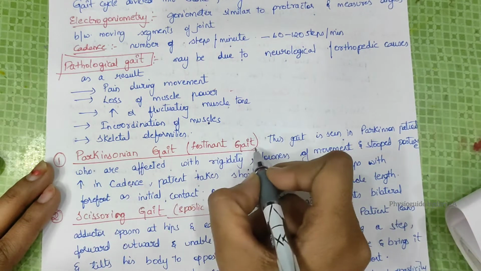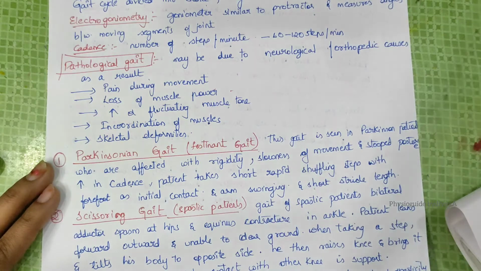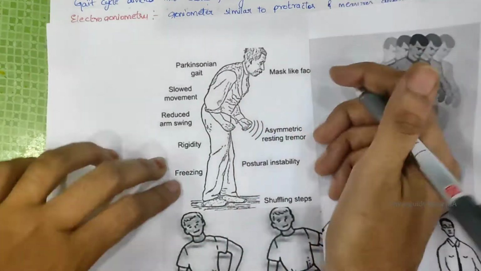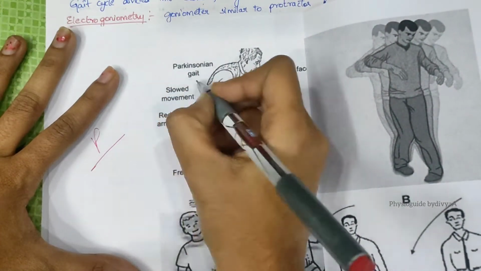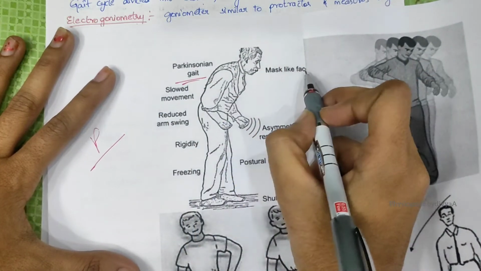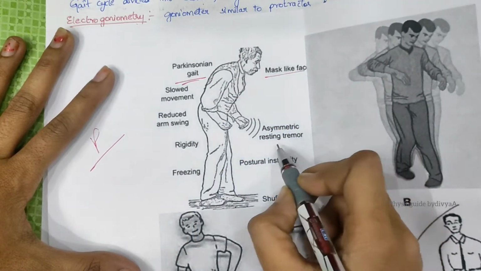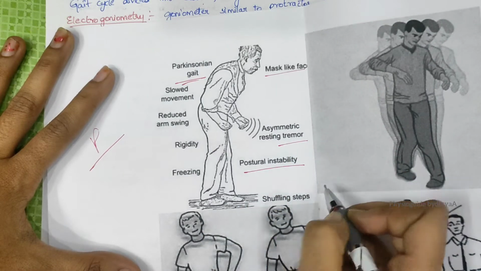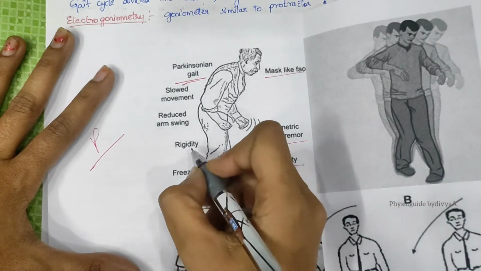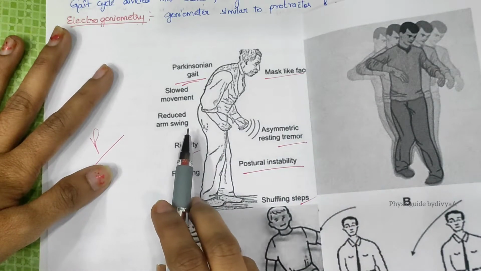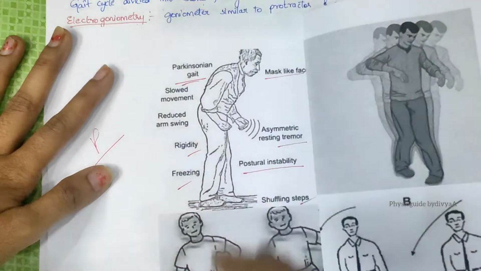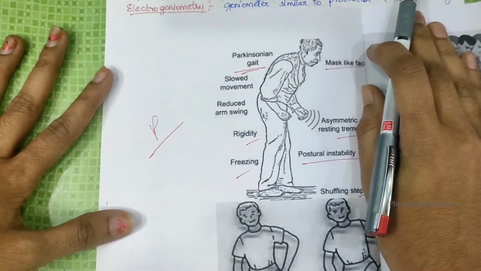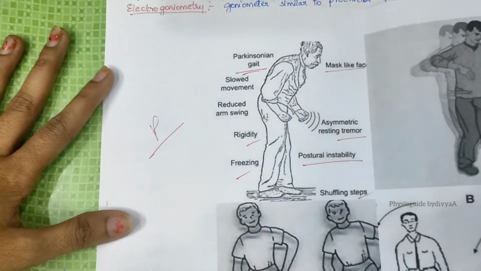What is the Parkinson gait? It's also called the festinant gait. I'll show you in the diagram. This is the Parkinson gait. A mask-like face is there. Asymmetric resting tremors will be seen, along with postural instability, shuffling gait, freezing, rigidity, reduced arm swing, and slowed movements.